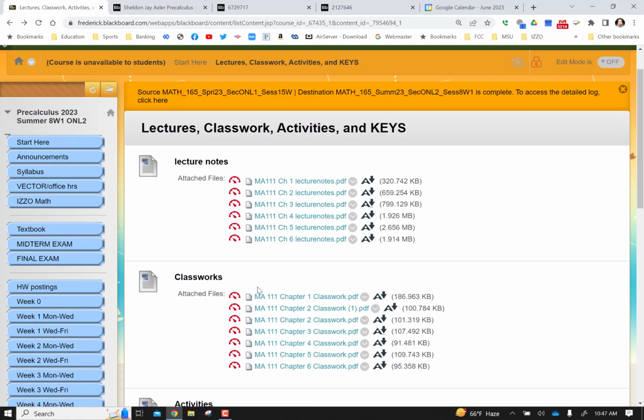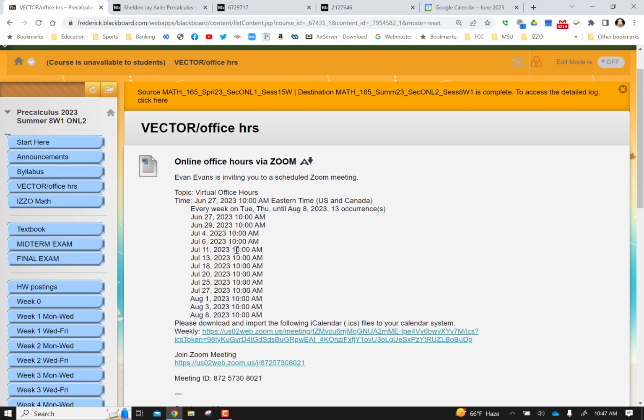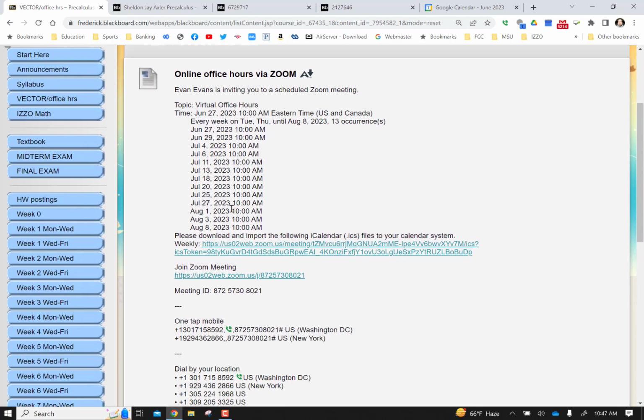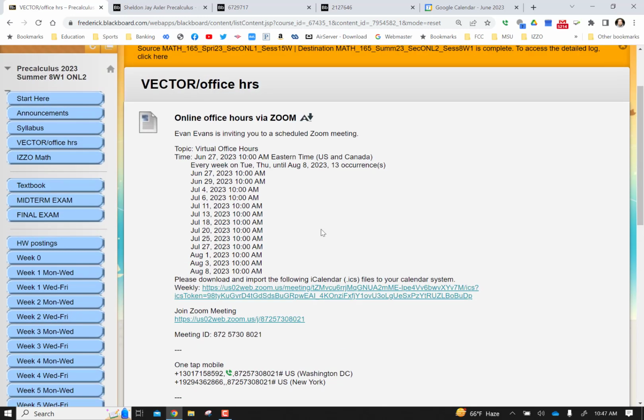Speaking of virtual office hours, they will be located here, the virtual office hours, so you can click on that tab. Here are the dates that we're meeting and the times that we're meeting for those. And this will be via Zoom, and I'll be available for an hour twice a week during the summer term.